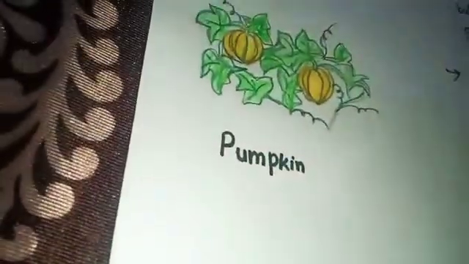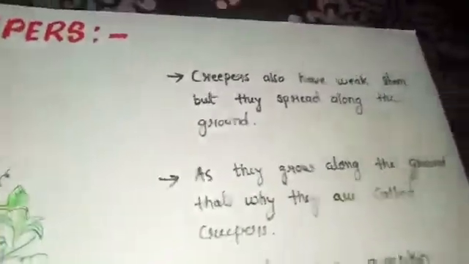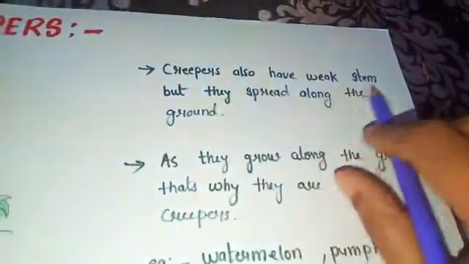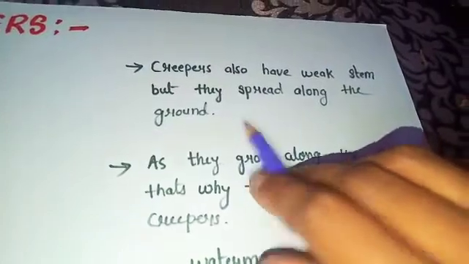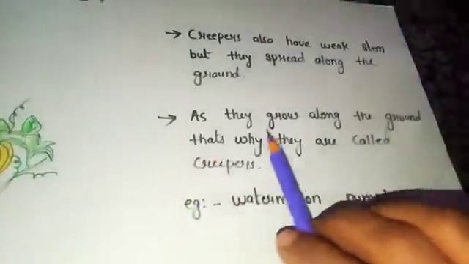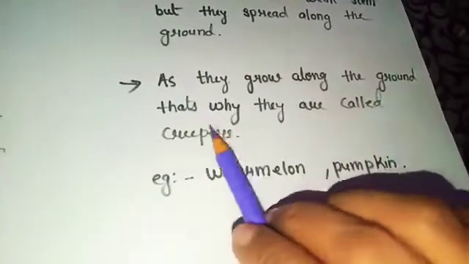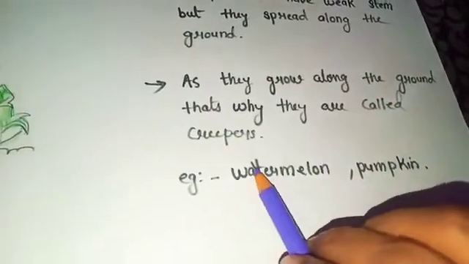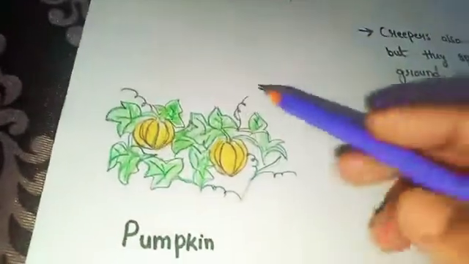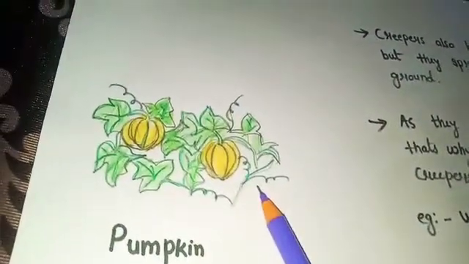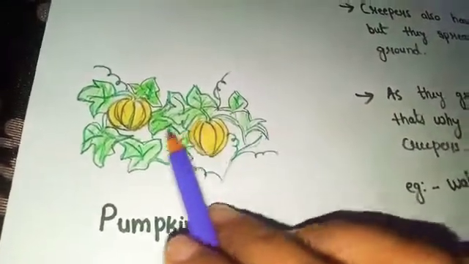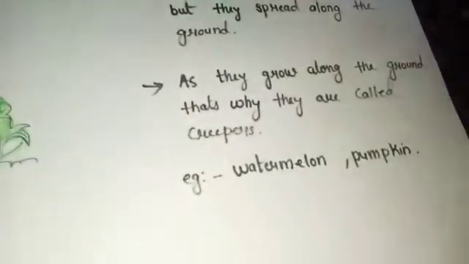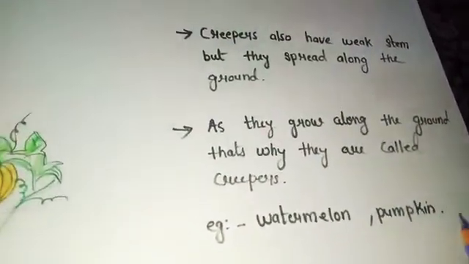Next is creepers. Creepers also have weak stems but they spread along the ground. Okay, and as they grow along the ground, that's why they are called creepers. Look at this picture. This is the pumpkin. Okay, and they spread along the ground. That's why they are called creepers. So the examples of creepers are watermelon and pumpkin.